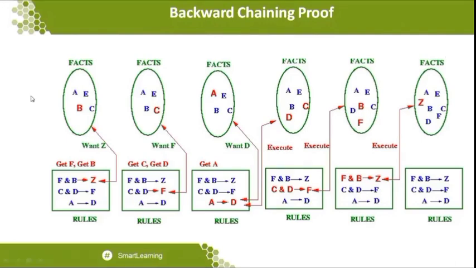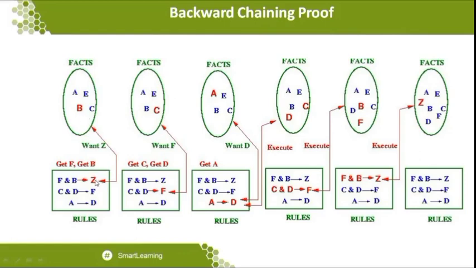So here we can see that the first rule concludes Z. Our objective is to conclude the statement Z. From Z, we want to travel towards the facts to know whether the goal is right or wrong. So what we are doing is, we need Z over here. Okay, because that Z should be in the facts, we check whether this fact is available or not. No, this fact is not available.